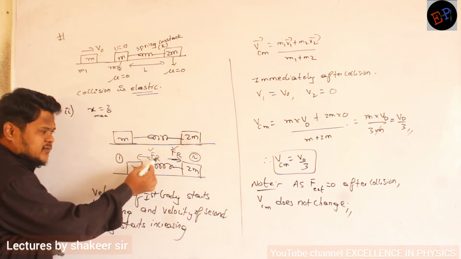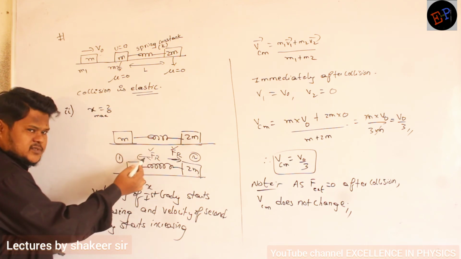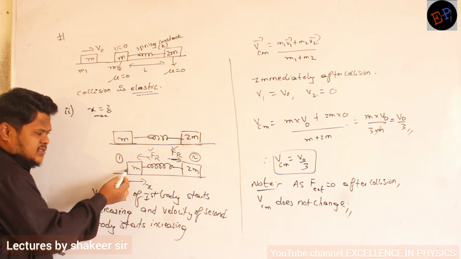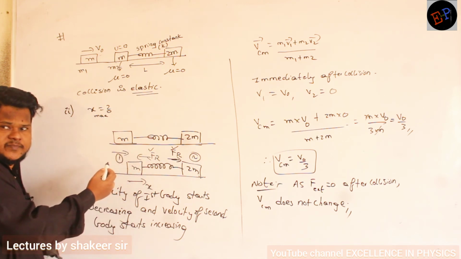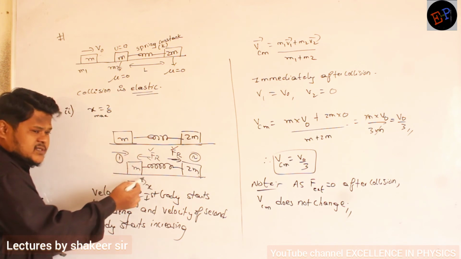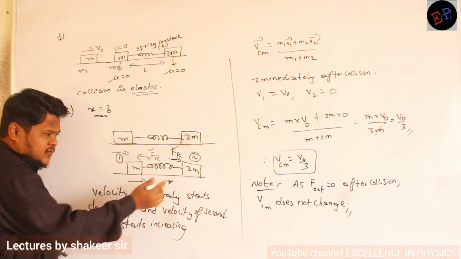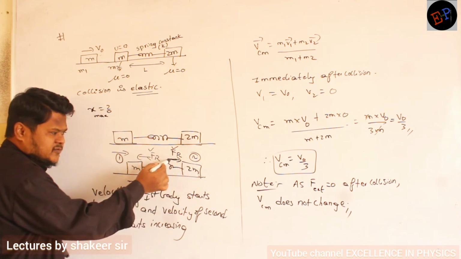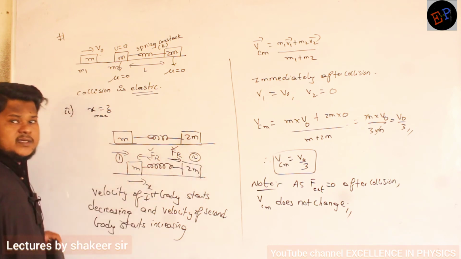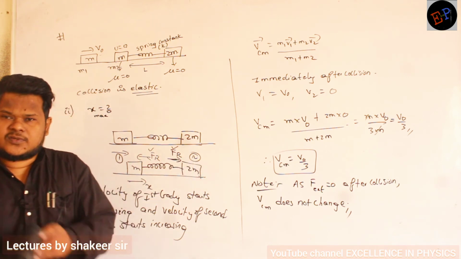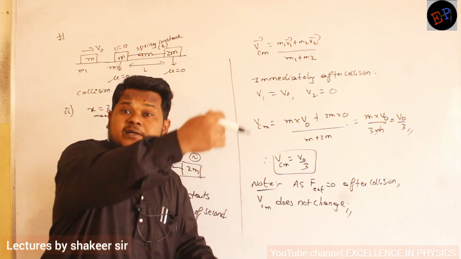Because this restoring force is opposing the motion of this body, no? See the direction of the restoring force. But what is the velocity of this body? The velocity is in this direction, no? But the restoring force is in the opposite direction. So what happens to the velocity of the first body? It slowly decreases, but in the same direction. What about the velocity of this body? This restoring force is pushing this body, so its velocity continuously increases. Okay. So the velocity of one body is decreasing, the velocity of the second body is increasing.